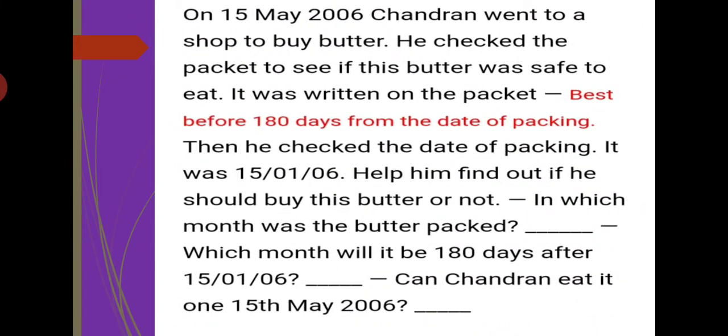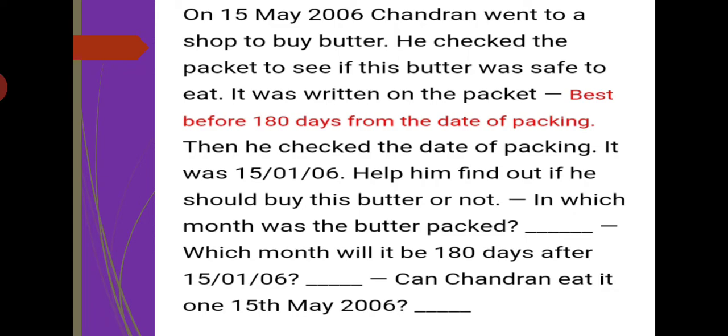Next, on page number 48. On 15th May 2006, Chandran went to a shop to buy butter. He checked the packet to see if this butter was safe to eat. It was written on the packet, best before 180 days from the date of packing. Then he checked the date of packing.